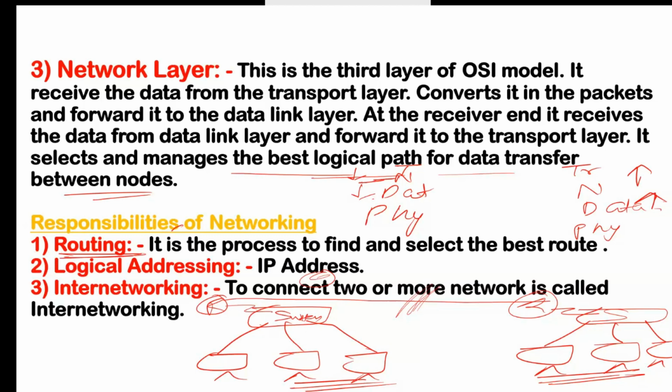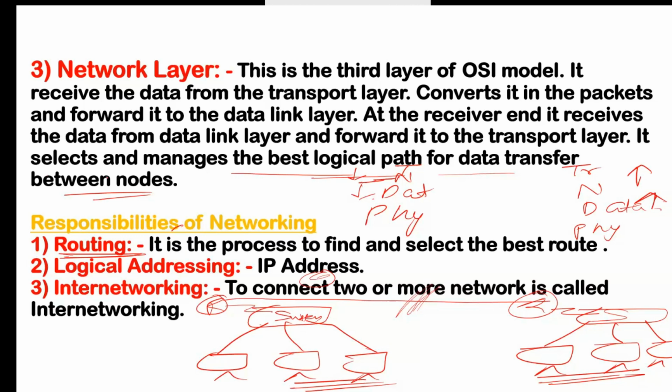But for now, routing. Routing is the process to find and select the best way. It is the process by which we will define how your first router will be connected to another location, like from Delhi to Mumbai or from Delhi to Hyderabad, how it will connect. So this routing will decide that. By routing we will define that.